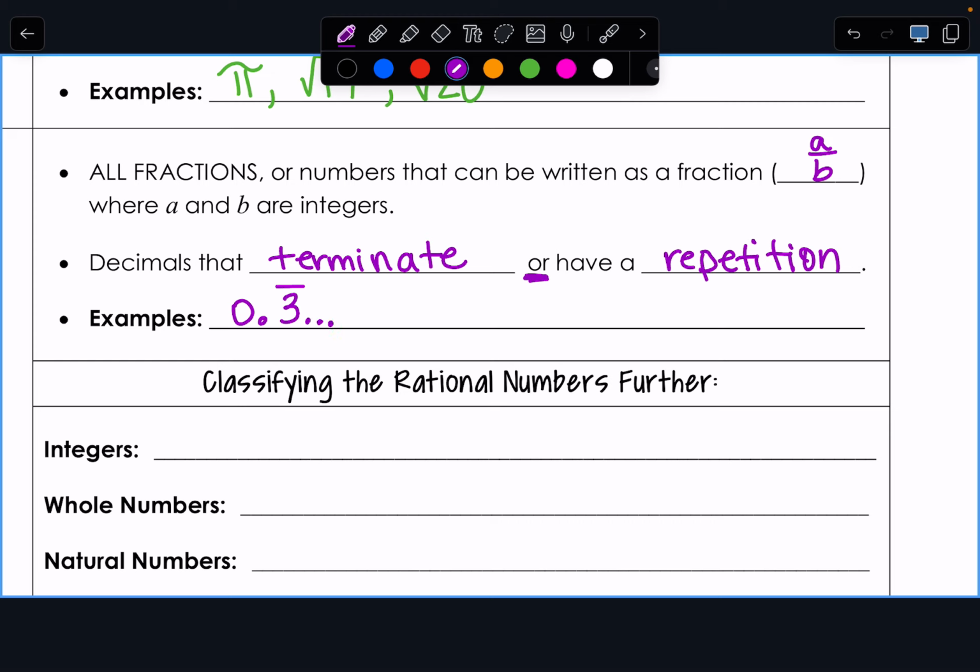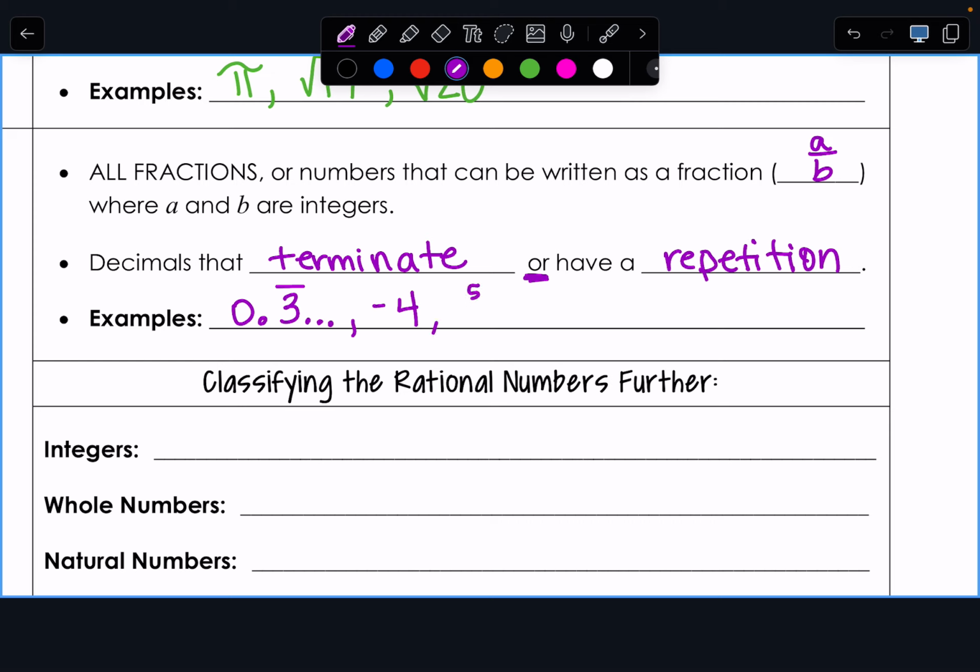Okay. Let's see. What about the number like -4? Would that be considered rational? Yeah. Okay. I know it's not a fraction, but -4/1 would be a fraction. Okay.